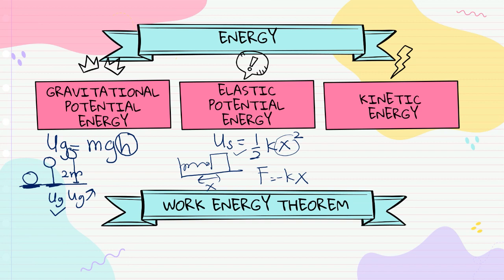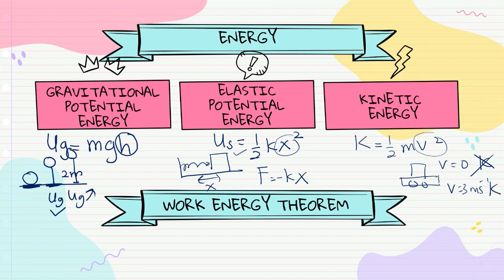Okay, and next, kinetic energy. The formula for kinetic energy is half mv squared. It exists when the object is moving. For example, a car is static. When the car is static, V is 0, so no K. But if the car is moving at 3 meters per second, it has kinetic energy.